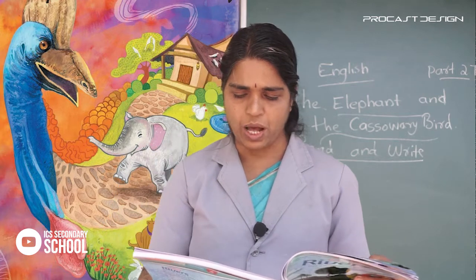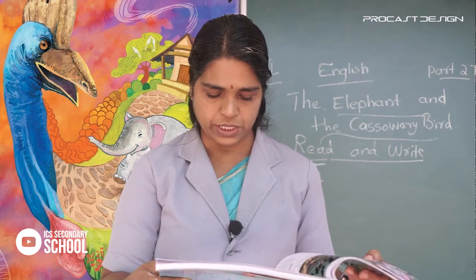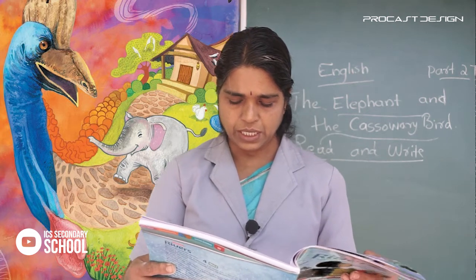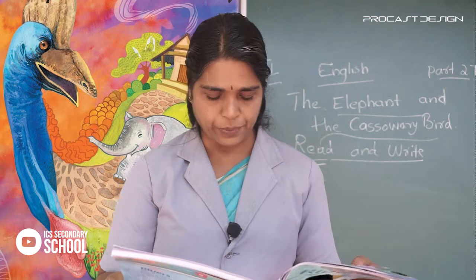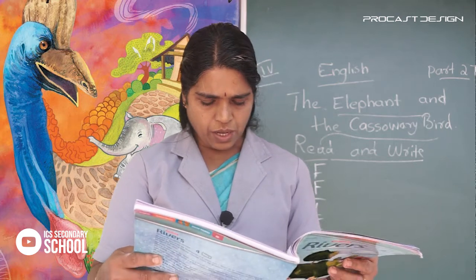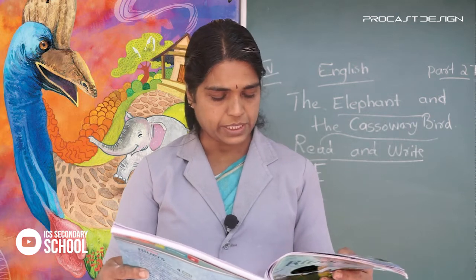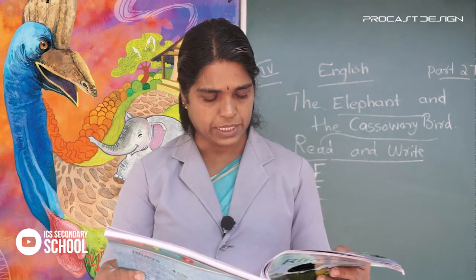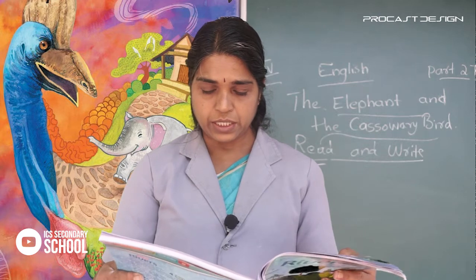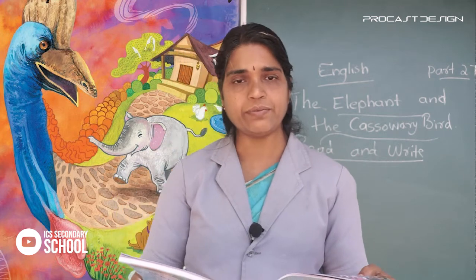What did the cassowary do after the baby elephant pulled it down? The cassowary flapped its wings clumsily and got up with some difficulty. It then marched off as if nothing had happened.